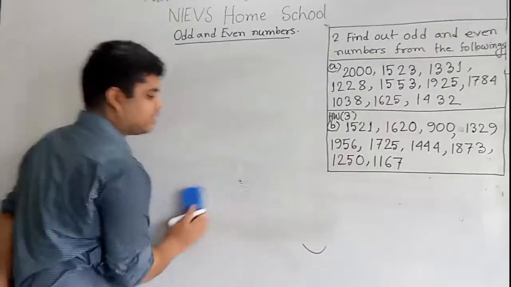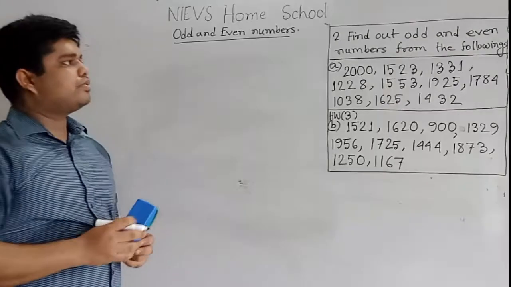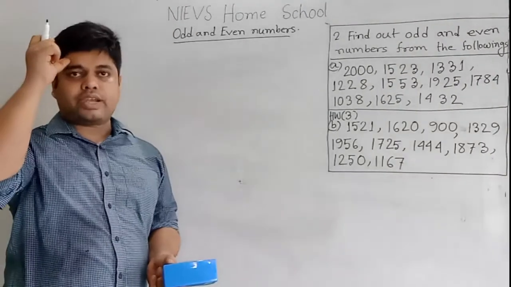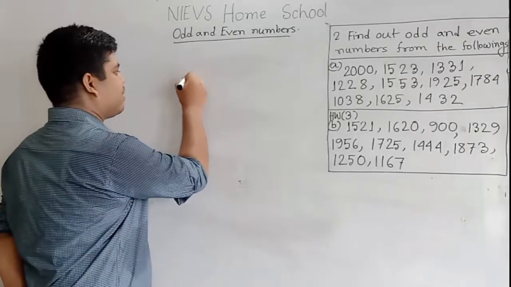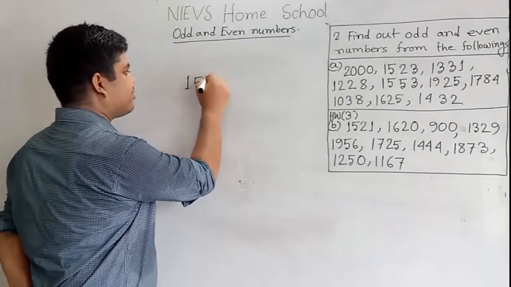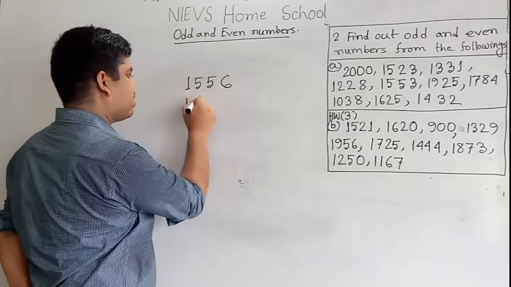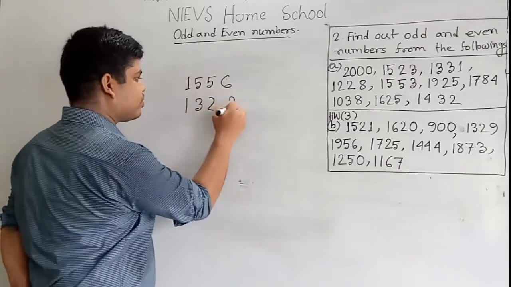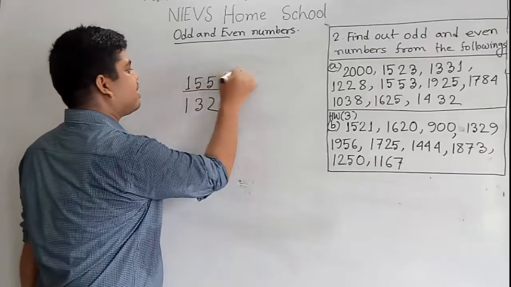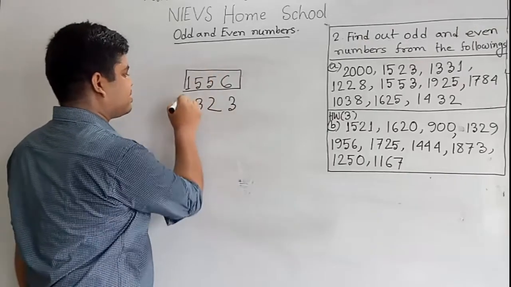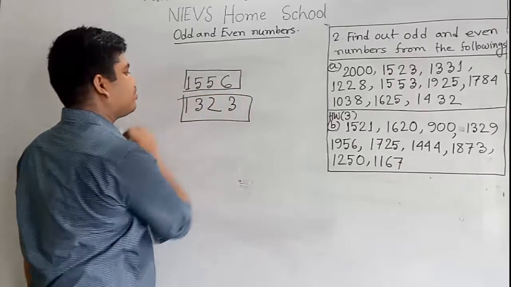Now we shall learn how to check whether a number is even or odd. At first we write two numbers: 1556 and 1323.